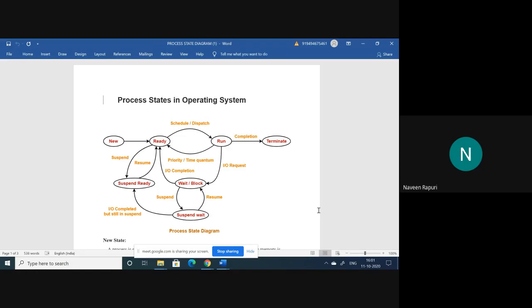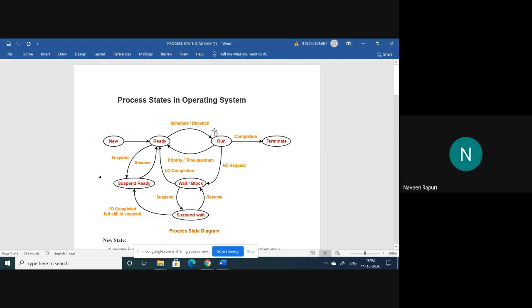So these are the different states we may also add to the process state diagram in different kinds of situations. When one process is at the new state, it is at the secondary memory. When one process is in the ready state, it is at the primary memory.